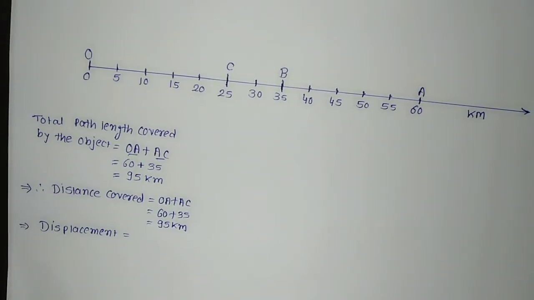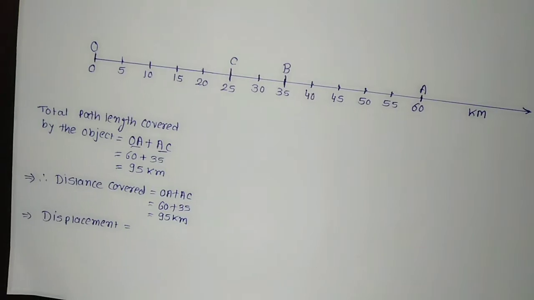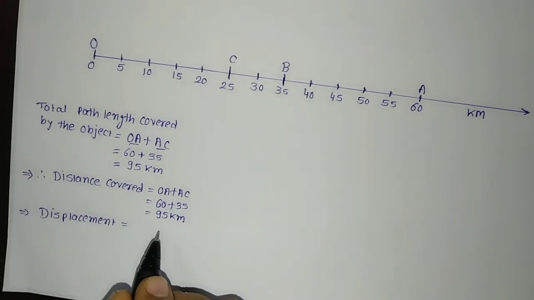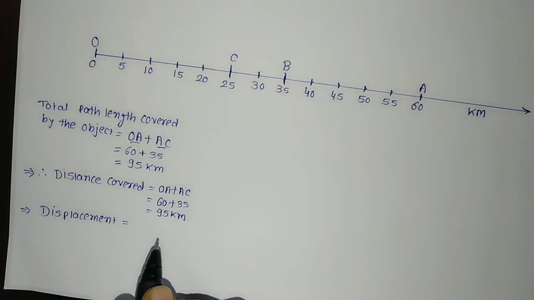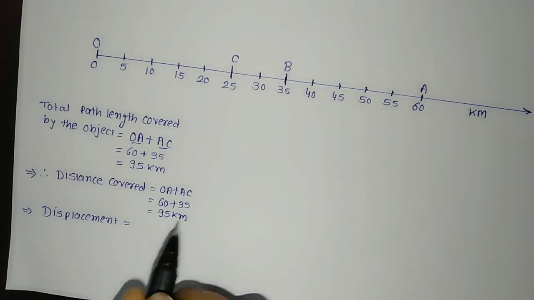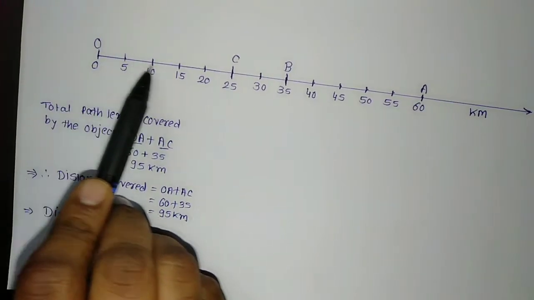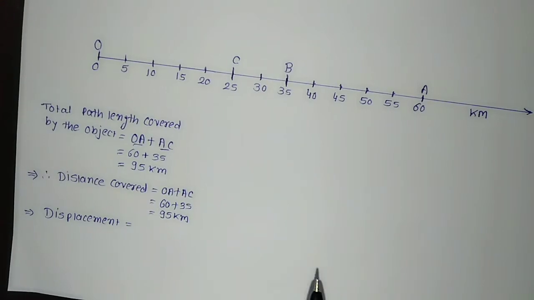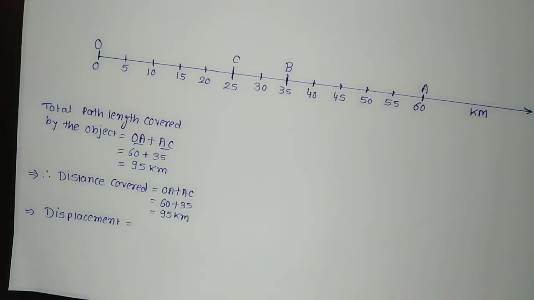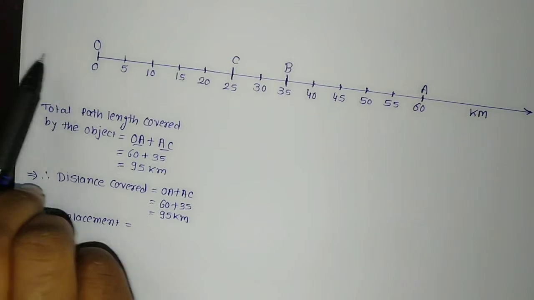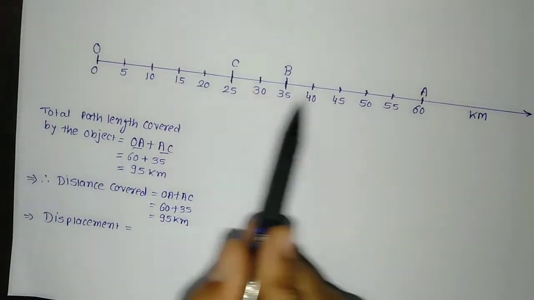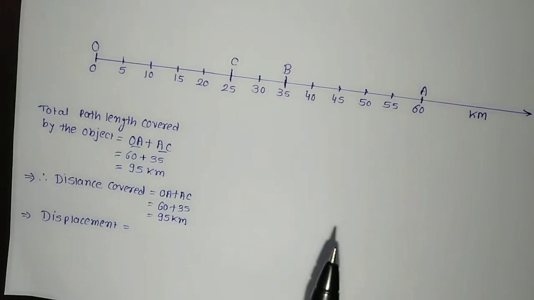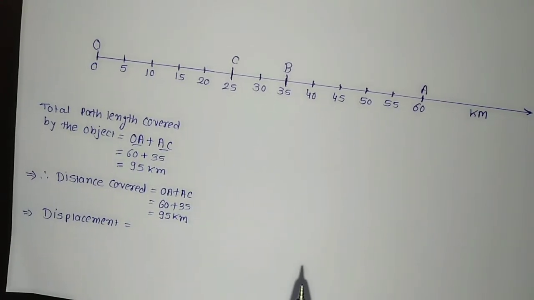Now let us try to understand the other quantity, that is displacement. This is the distance covered by the object, that is 95 kilometers. To describe the distance, we need to specify only the numerical value and not the direction of the motion. Here we have only used the numeric value, this is 60 and this is 35, total is 95. We have not used the direction in which it has moved. First it has moved from left to right, then it has come from right to left, but we have not mentioned the direction here because this is distance. The numerical value of a physical quantity is its magnitude.